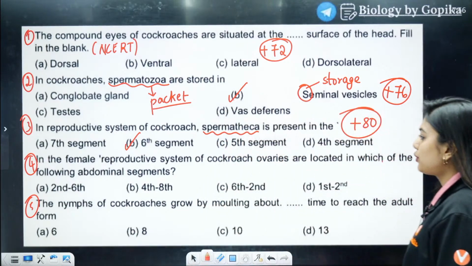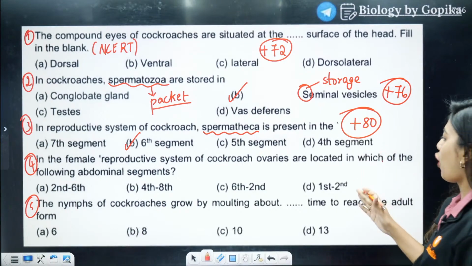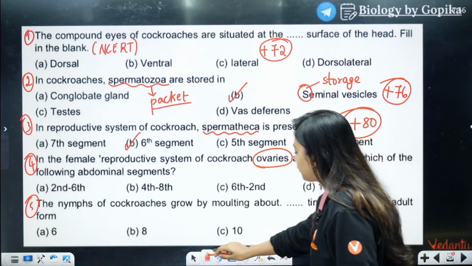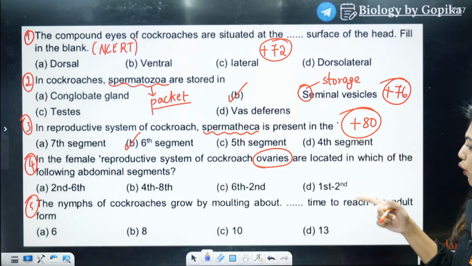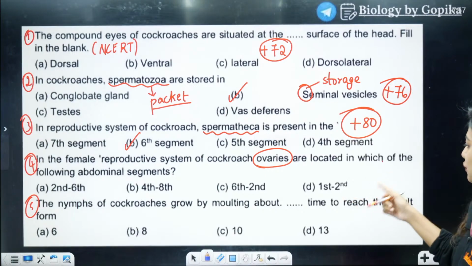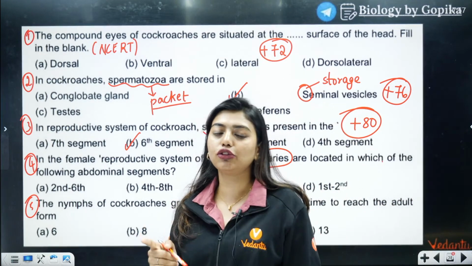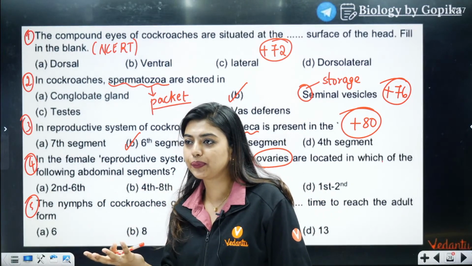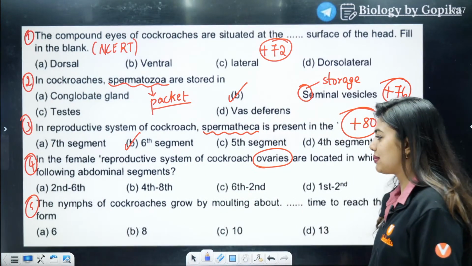Okay, next question. In female reproductive system of cockroach, the ovaries are located in which of the following abdominal segments? 2nd and 6th, 4th to 6th, 6th to 2nd, 1st to 2nd. This is easy because you know ovaries are going to be bigger than that of the testis. Testis is from 4th to 6th. So, ovary is going to be... Did I say the answer before? I'm so sorry. Come on, tell me the answer.